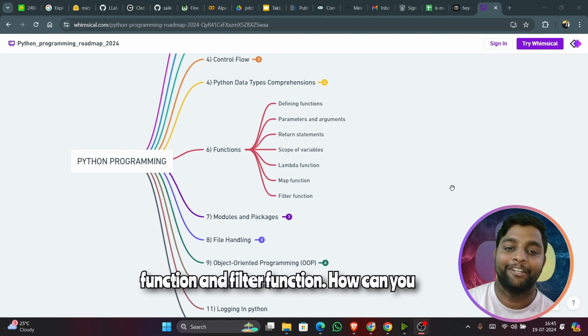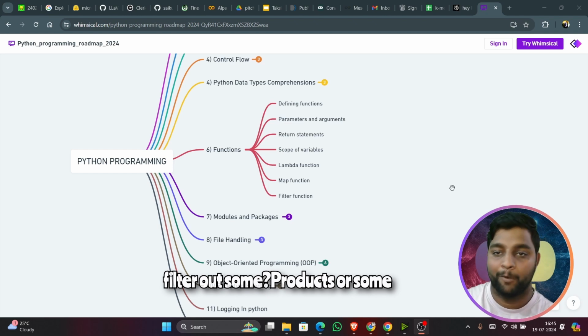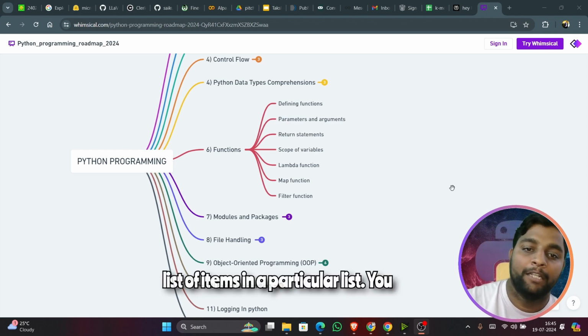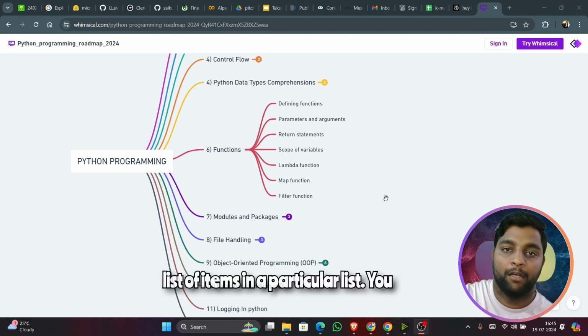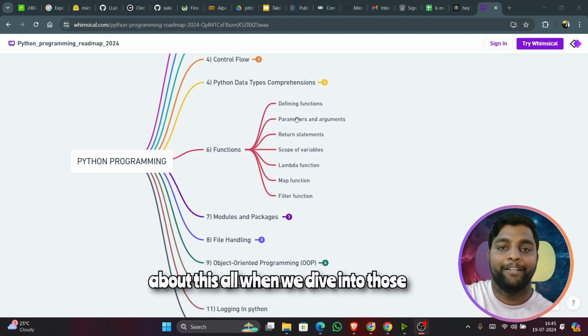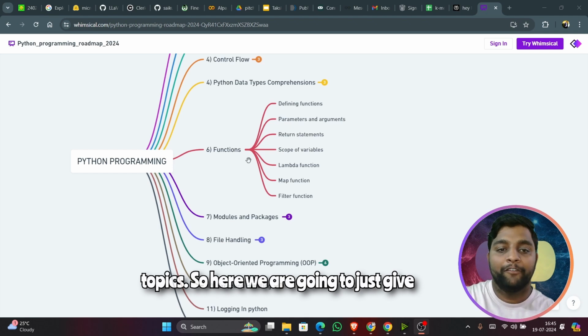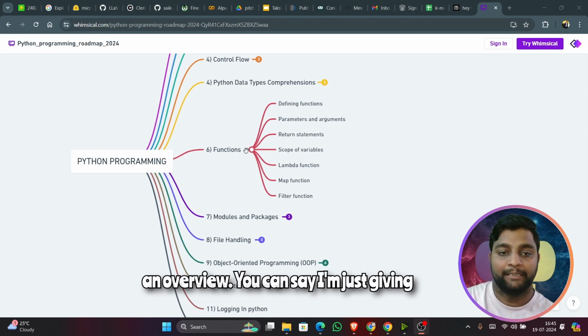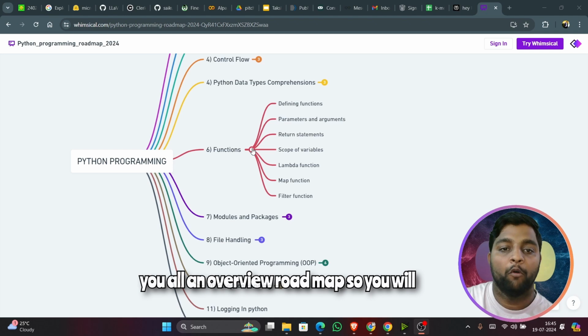And map function and filter function. How can you filter out some products or some list of items in a particular list, you can say. We are going to discuss in detail about this all when we dive into those topics. So here we are going to just give an overview, you can say. I'm just giving you all an overview roadmap.